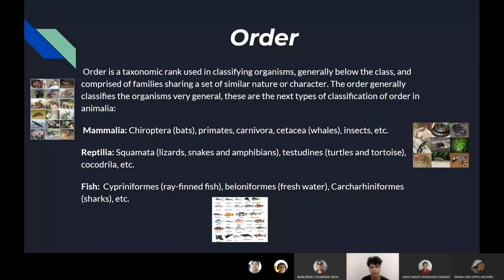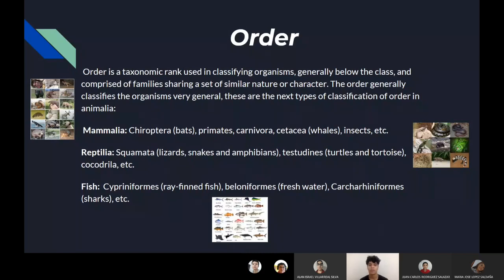Order. Order is the taxonomic rank used in classifying organisms, generally below the class, and comprised of families sharing a set of similar nature or character. The order generally classifies the organism in a very general way. These are the next types of classification of order in Animalia. In the Mammalia class, there are Chiroptera, which are bats, primates, carnivora, cetacea, which are whales, insectivora, and more.